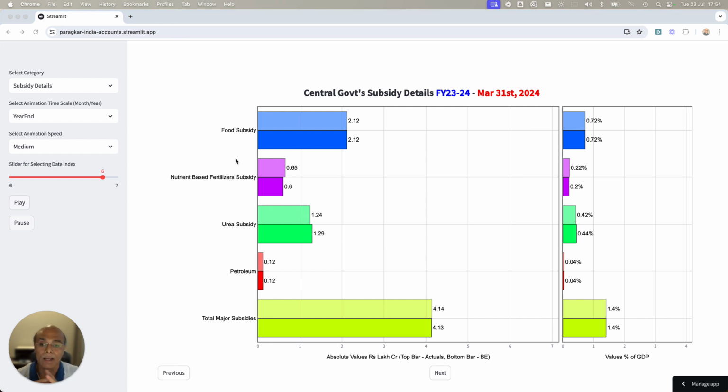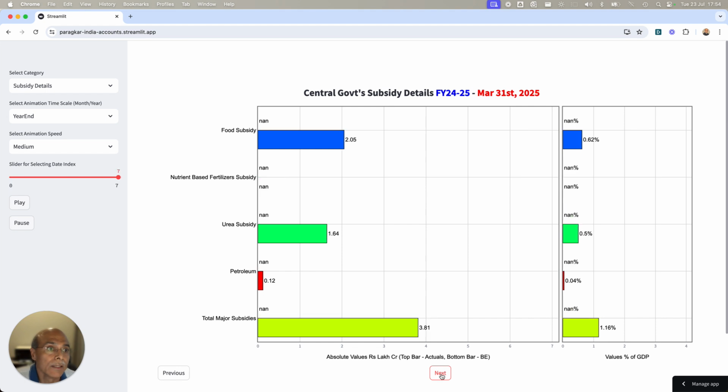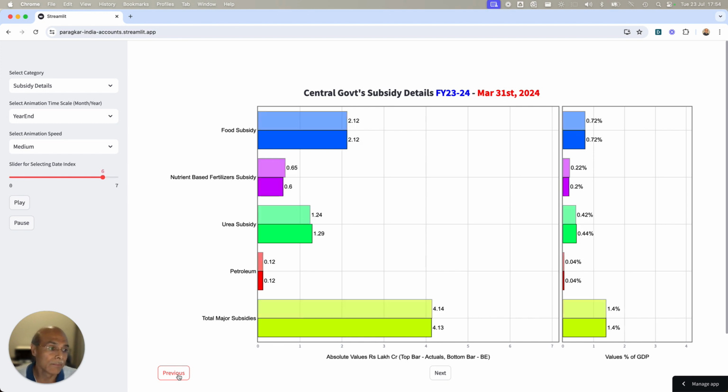Yeah, I'm back. Actually, what happened was that the app was not updated. The file was updated, the app was not updated. So if you look at the March 31st, 2024 number, the subsidy number, you will see that this number was 4.13 lakh crores. And if I do next, then you will see the number has been reduced by 3.18 lakh crore, which is 1.16% of the GDP. Now earlier the number was 1.14% of the GDP.